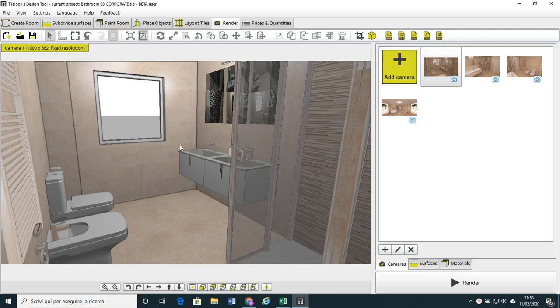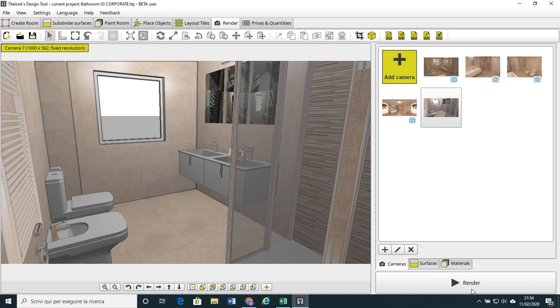In order to add a background image, we have to work in our function tab render. First, we have to create a camera. Let's see an image that we will then renderize. So we click on the add camera button here, the yellow button on the right side, and we create our camera. Now we can proceed with the rendering of this specific camera.